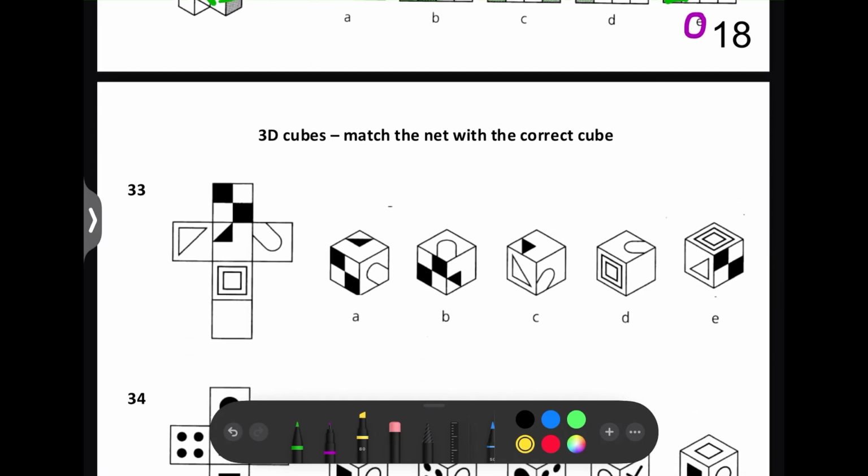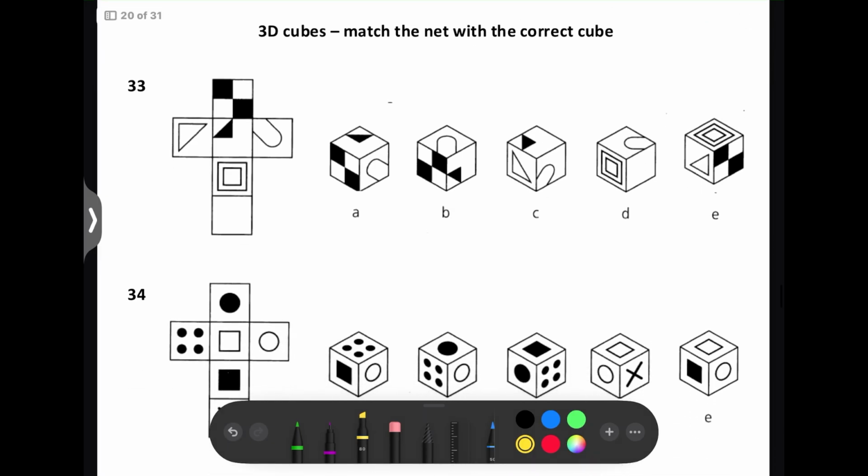Next, we've got these cubes. Match the net with the correct cube. So when the squares in the net are one space apart, they'll end up being opposite each other. So you won't see them together in the same one. For example, these 2 squares are 1 square apart, so you won't see them in the cube together because they'll be opposite each other. That means we can rule out C, because they should not be next to each other like that. They should be opposite each other.